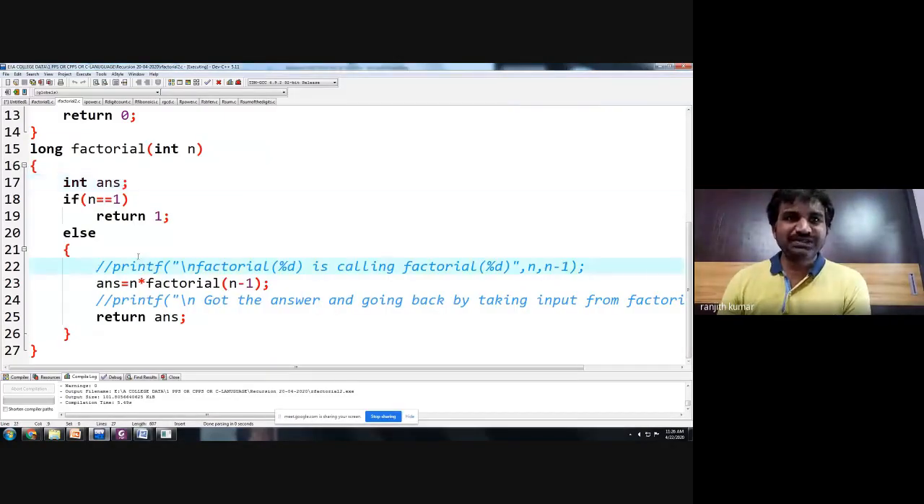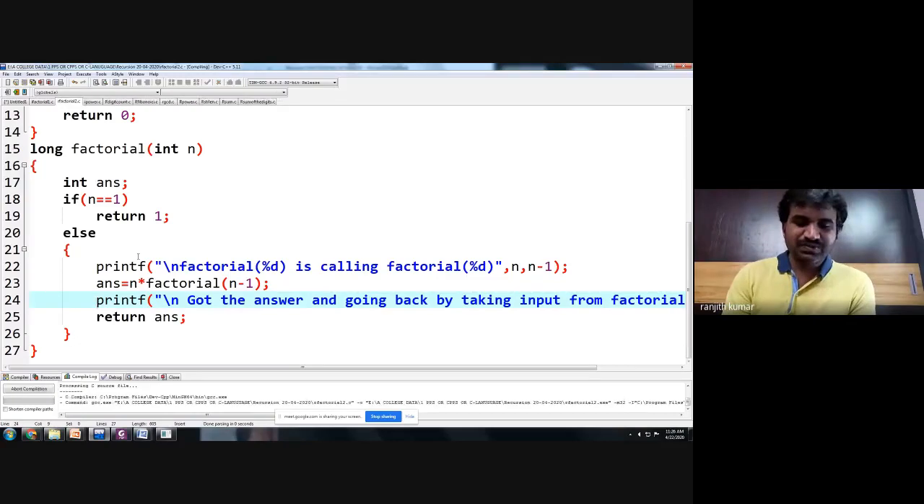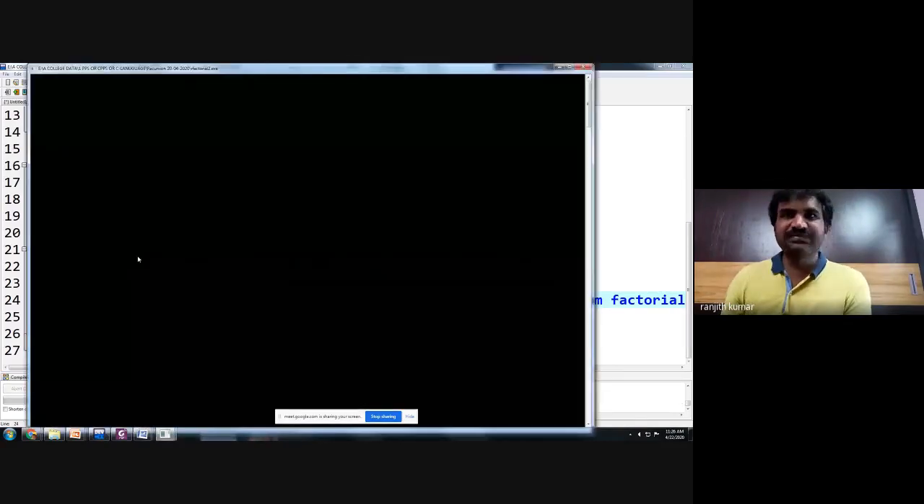Now let us remove these printf statements in order to show how the function is getting called. Okay, so once again we are compiling the code and once again we are executing the code.